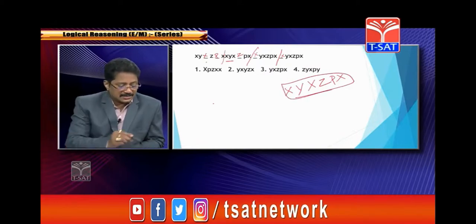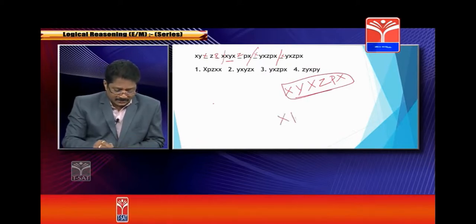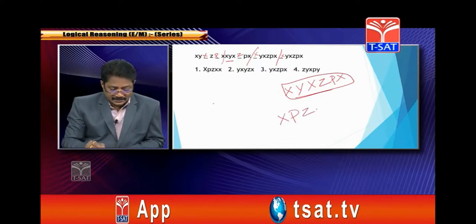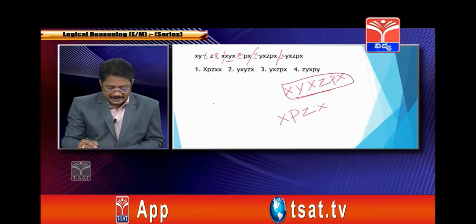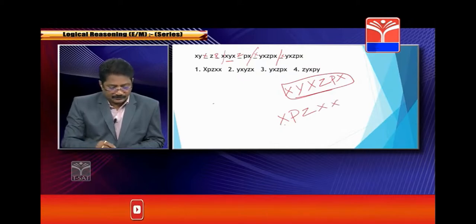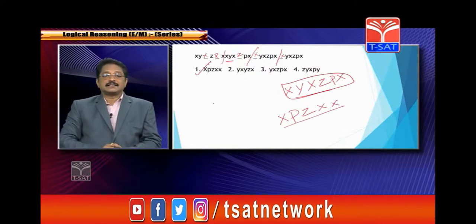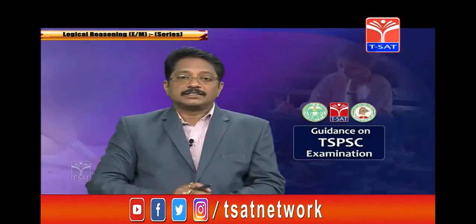So what is the answer here? We have X, P, Z, X and X. Correct? X, P, Z, X, X is the answer. So option 1 is the correct answer. So like that, you can get the answer.